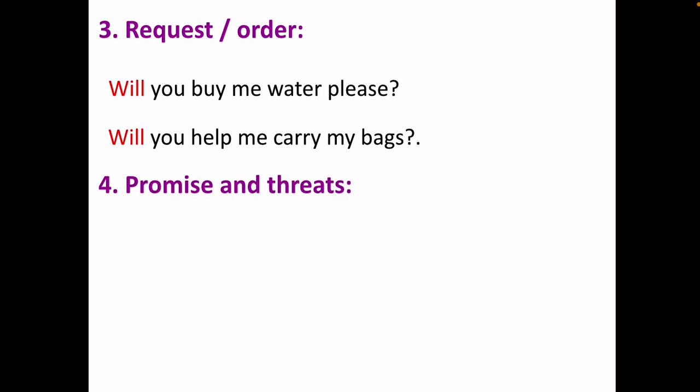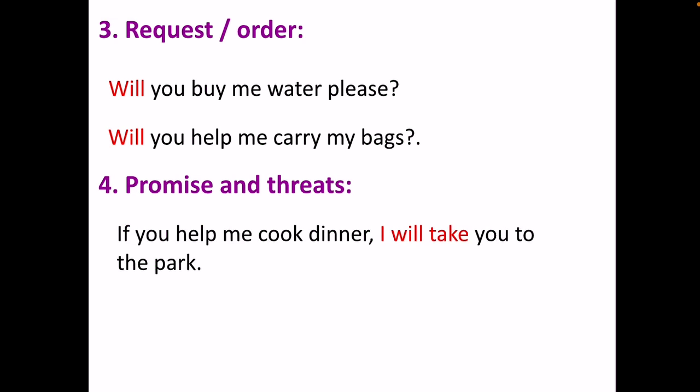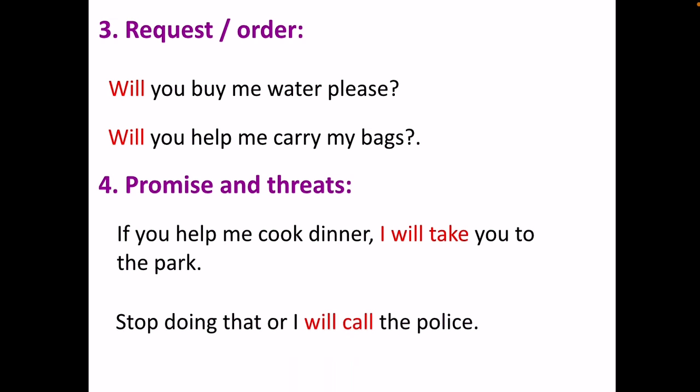Promises and threats. So when we want to make a promise or threat, you can use the future simple tense with will. For example, if you help me cook dinner, I will take you to the park. So here this is a promise. A threat. Stop doing that or I will call the police. So here it's a threat. We use the future simple tense with will.